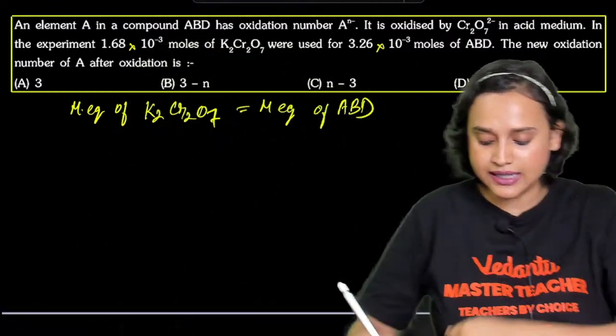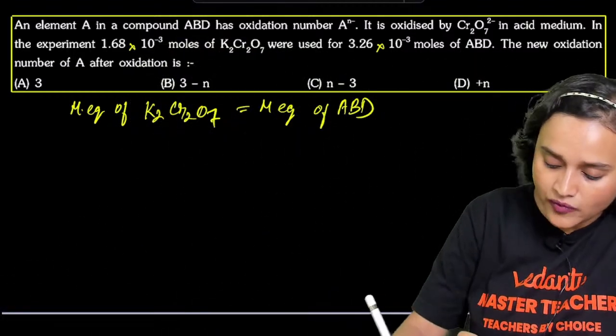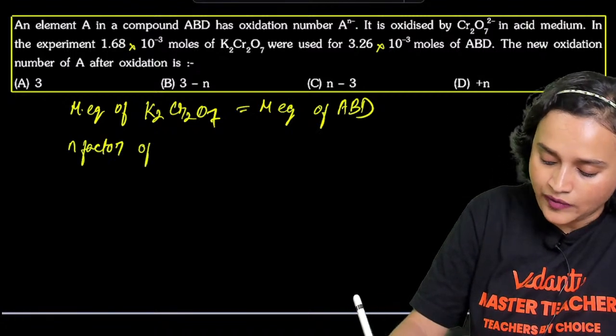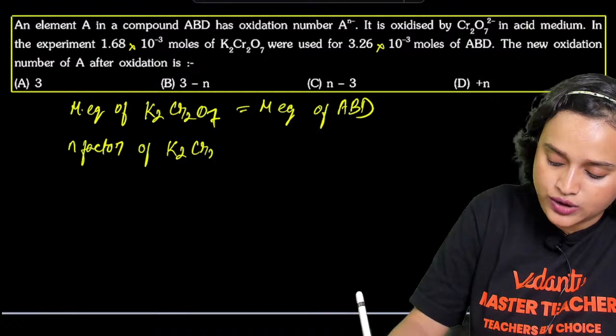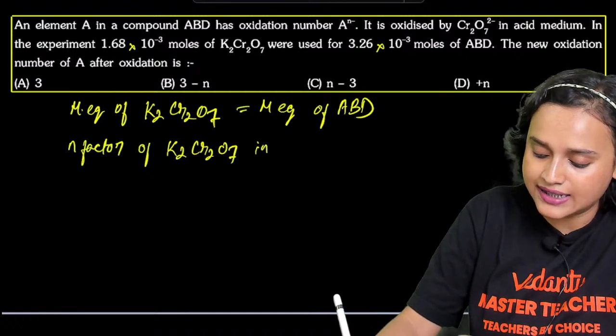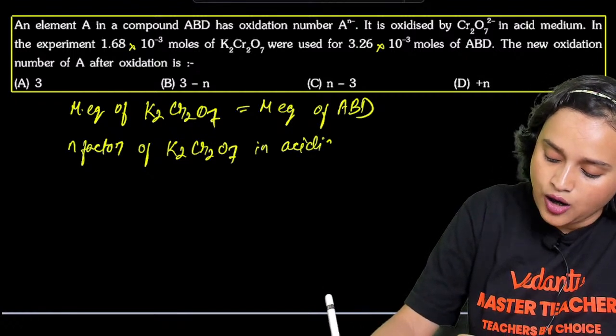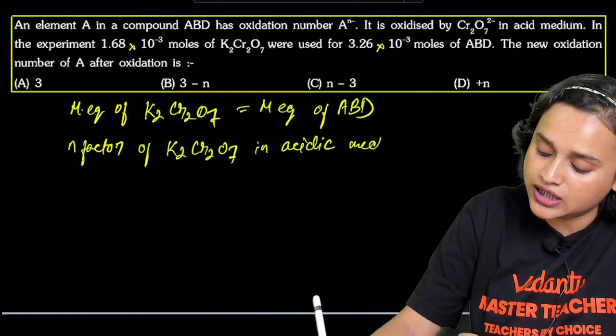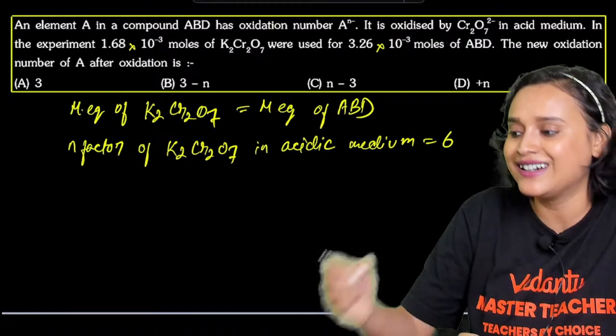So what we have to do is write the N factor of K2Cr2O7 in acidic medium. What is the N factor of K2Cr2O7 in acidic medium, guys? Can somebody tell me? It is 6.